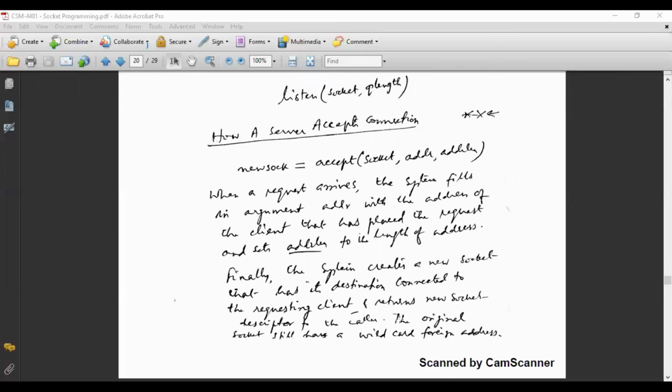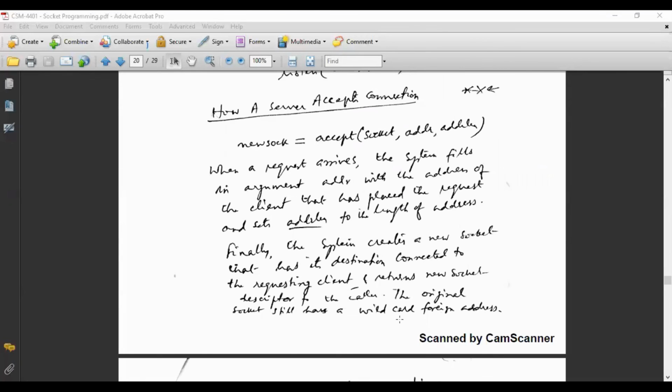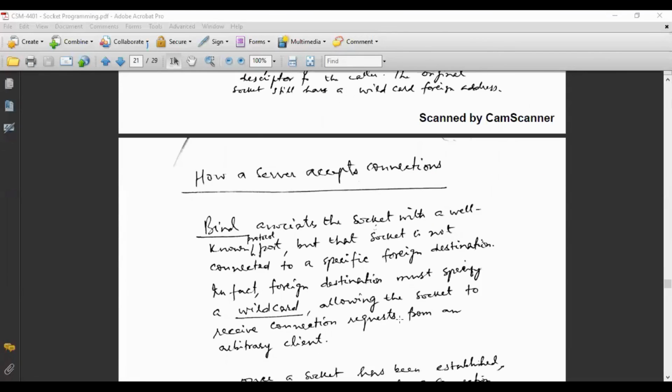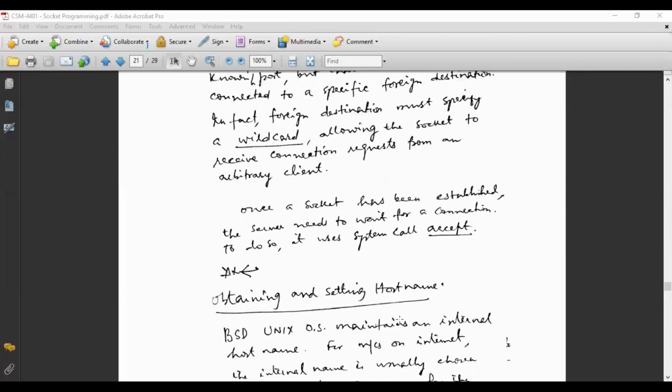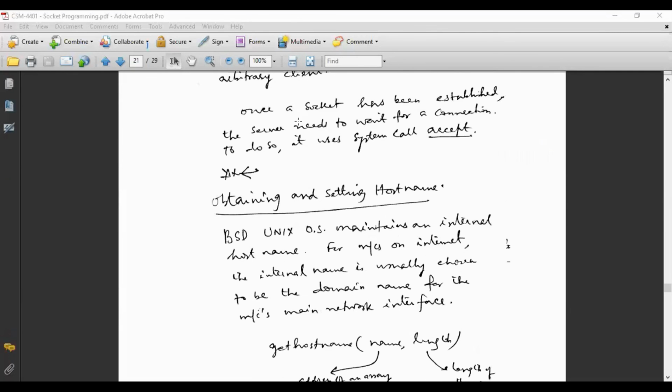Next is how a server accepts a connection. I had told you once a socket has been established, the server needs to wait for a connection. All the time, the server is waiting for a connection. To do so, it uses the system call accept.